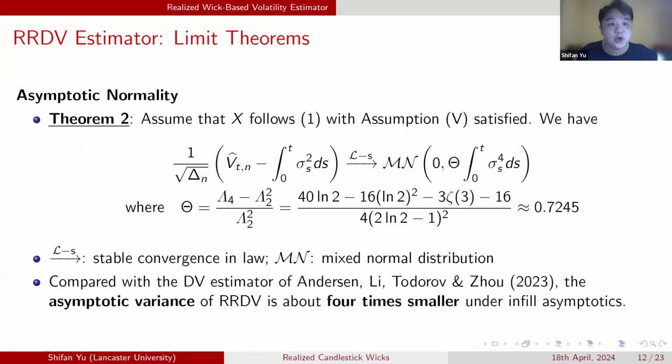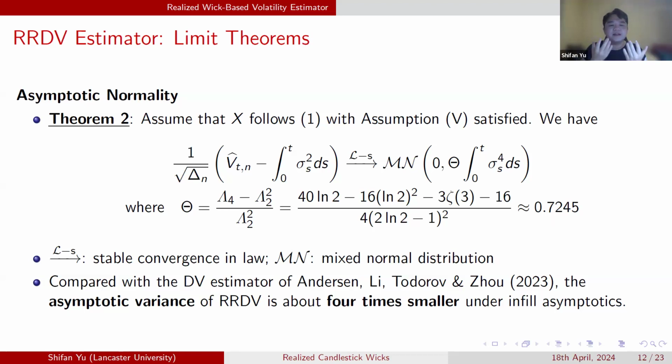And next, we can show the asymptotic distribution of our estimator. The estimation bias of our estimator, with a convergence rate 1 over square root of delta n, where delta n is the length of the interval, will converge in distribution to a normally distributed random variable with mean 0 and asymptotic variance theta times the integrated quarticity. So this is a standard asymptotic distribution for a realized measure. And the theta here has a theoretical value of approximately 0.72.